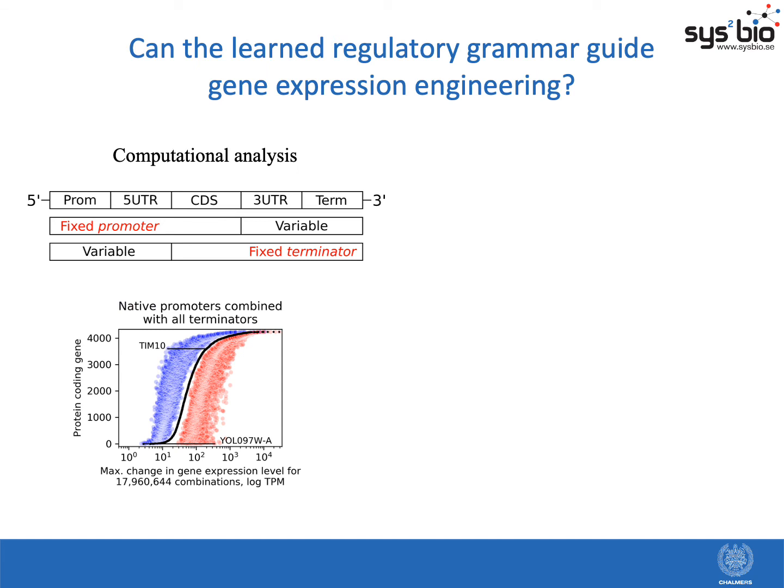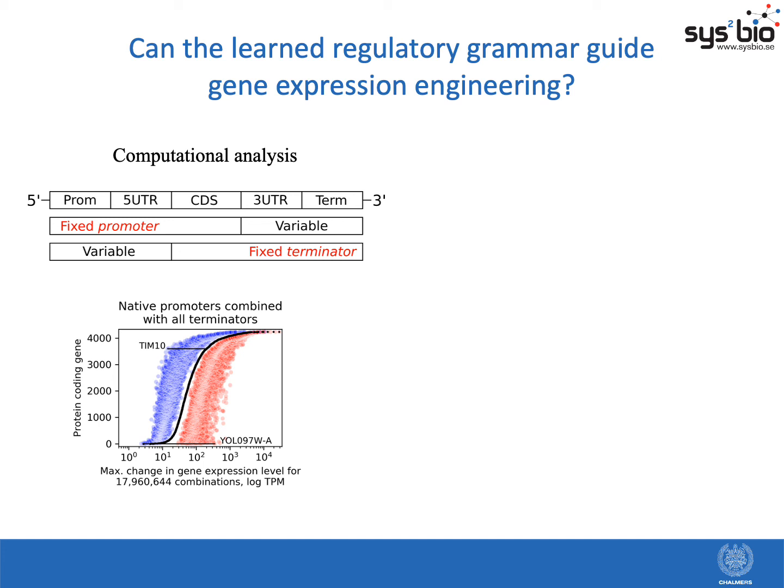So finally, we asked whether we can use these models of DNA regulatory grammar to guide gene expression engineering. So we considered first that the way people usually approach fine-tuning gene expression is to focus just on a certain region, like the promoter, and swap it out for certain known strong or weak promoters. And they don't really take into account any of the other regions.